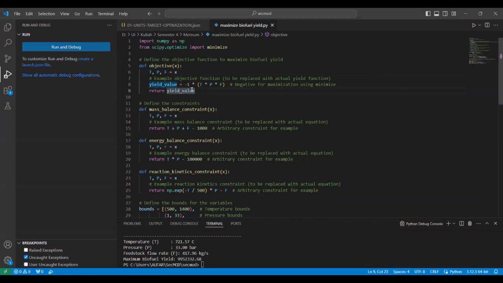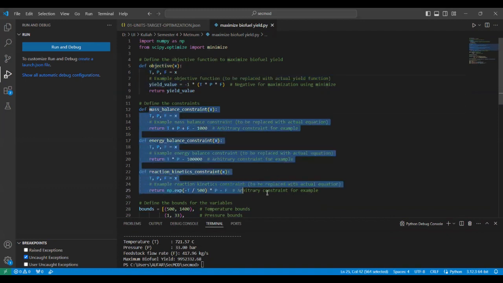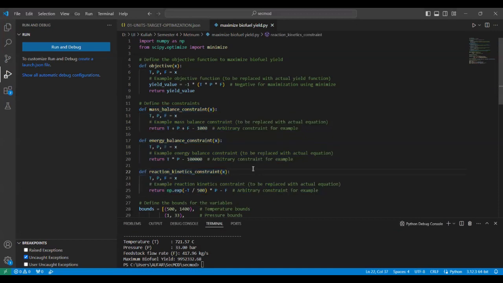Here we have this objective function, and then this constraint, like mass balance constraint, energy balance constraint, and reaction kinetic constraint. This constraint will factorize the objective equation for the biofuel yield.